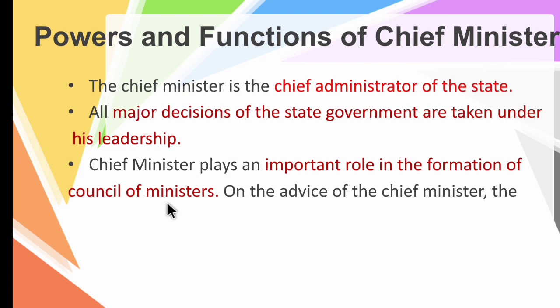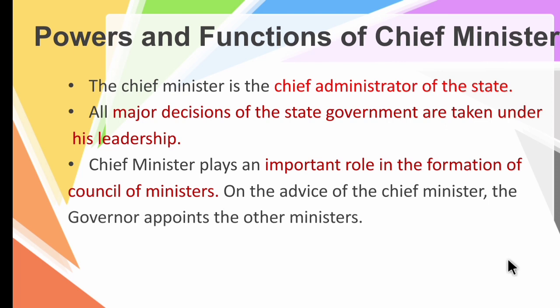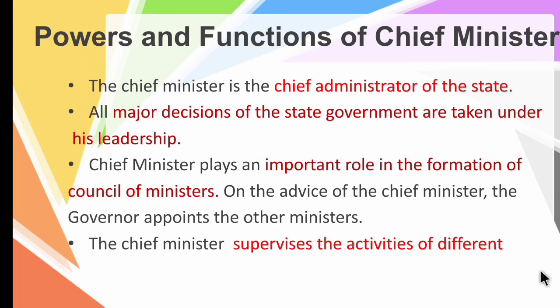On the advice of the chief minister, the governor appoints the other ministers. So the chief minister supervises the activities of different ministers and advises them accordingly. He will do the administration work and he will advise the ministers.